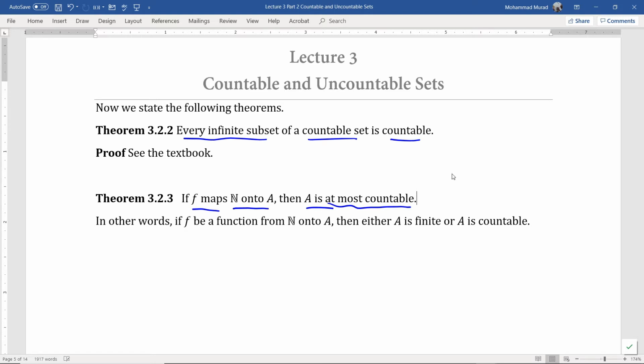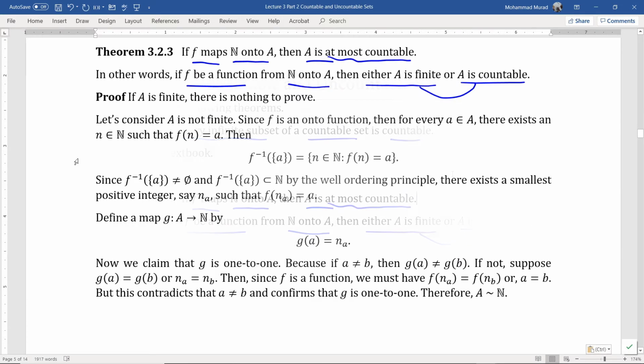In other words, if f is a function from the set of natural numbers N onto A, then either A is finite or A is countable. These two are collectively called at most countable. Please read the proof in the notes or in the textbook.